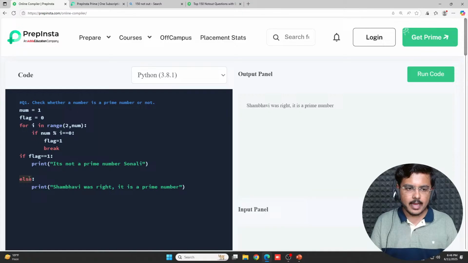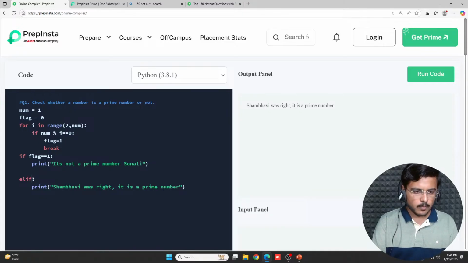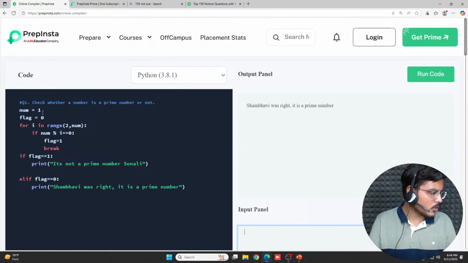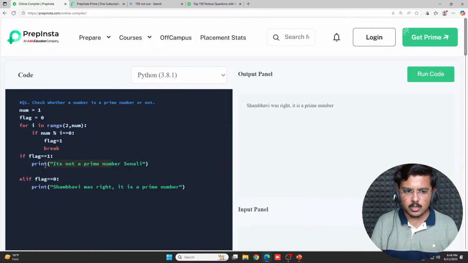Even if I write elif flag equal to 0, then also it is giving me Shambhavi is right, it is a prime number, but 1 is neither prime nor composite. Yes, 1 is neither prime nor composite, so it should give me this statement. How should I handle it? As simple as that. Fine.